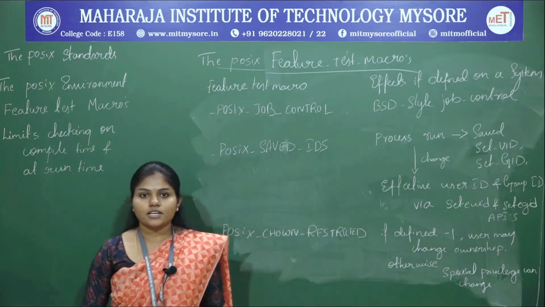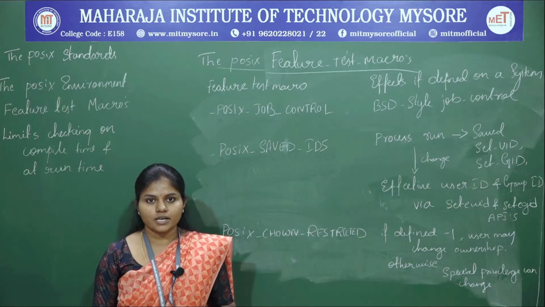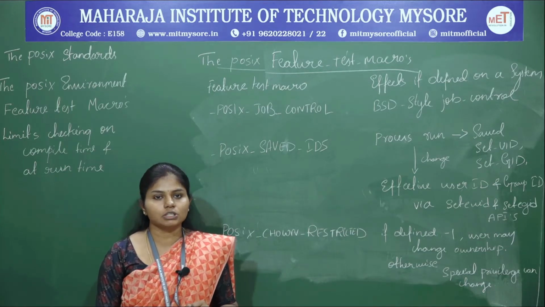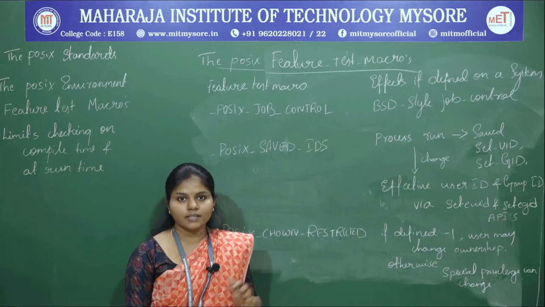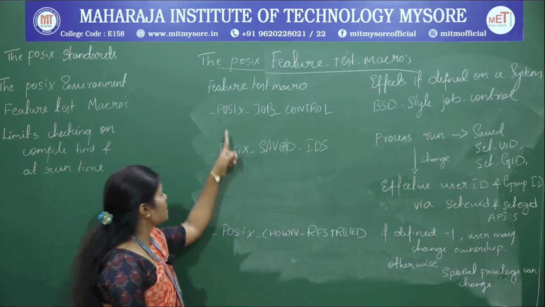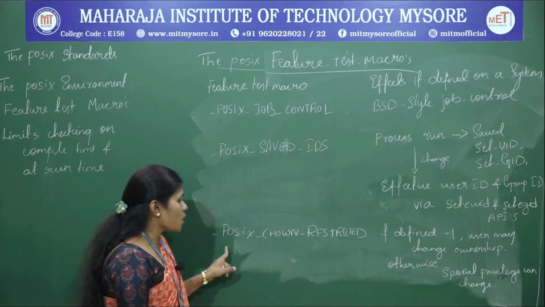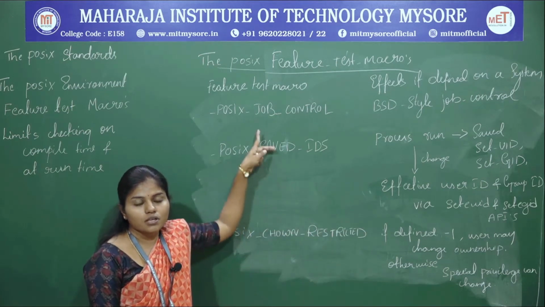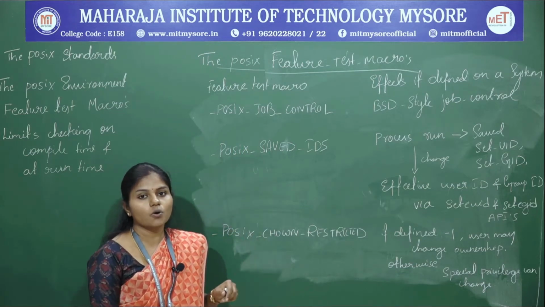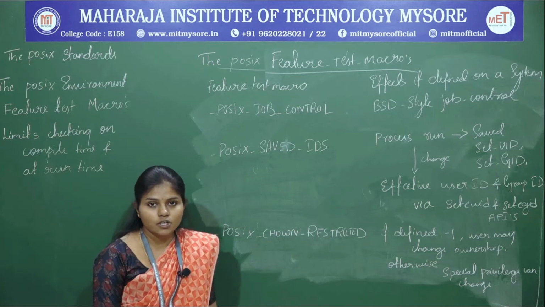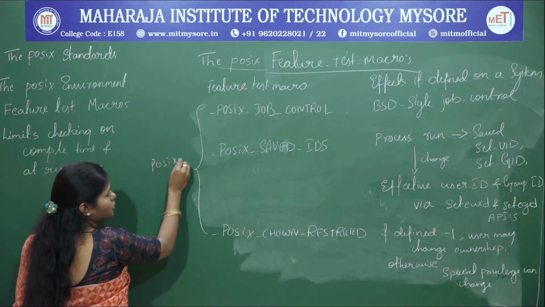POSIX.1 supports 5 different manifested constants, which are used for testing the macros. So we are going to study the 5 constants in POSIX.1. The first one is POSIX job control, then POSIX saved IDs, POSIX chown restricted, and two more. All these five we call manifested constants, supported by POSIX.1.